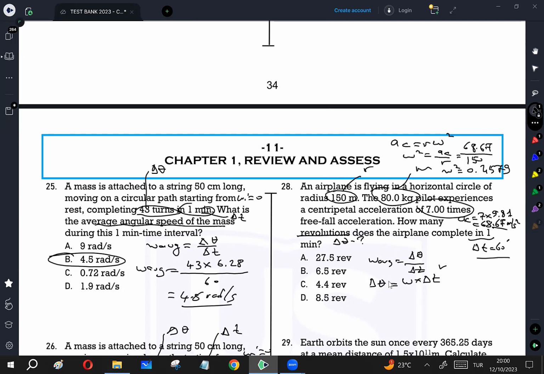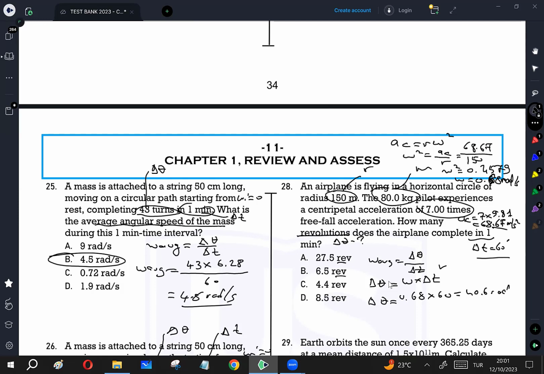Omega is 0.68. So angular speed is going to be 0.68 radian per second. And we can apply the equation. Omega is 0.68, delta t is 1 minute, 60 seconds, times 60, 46 radian.